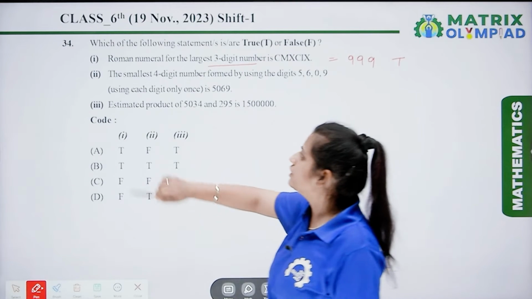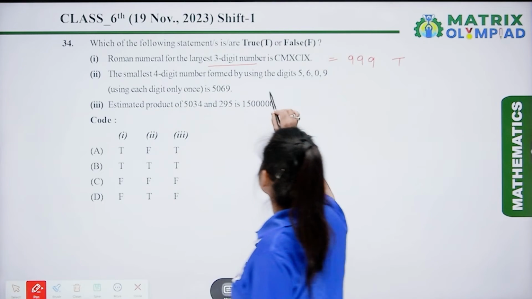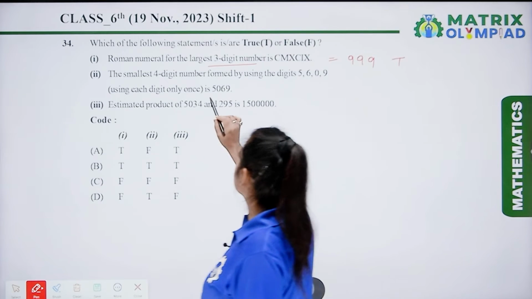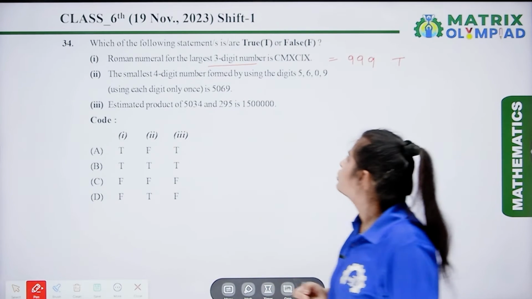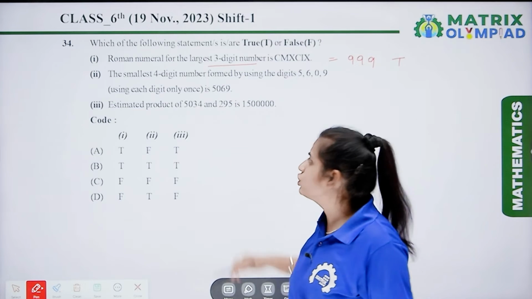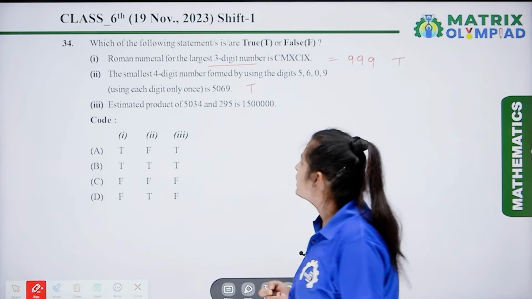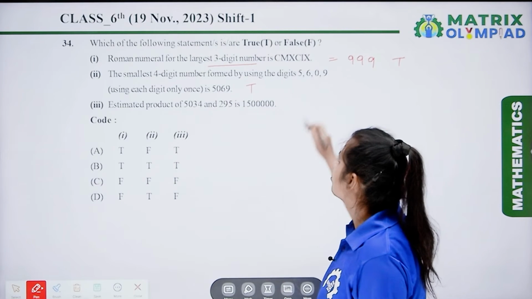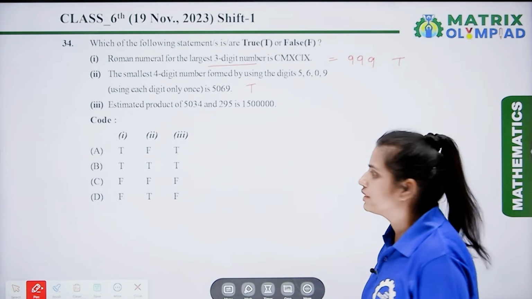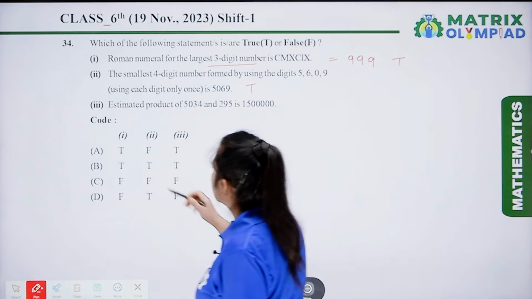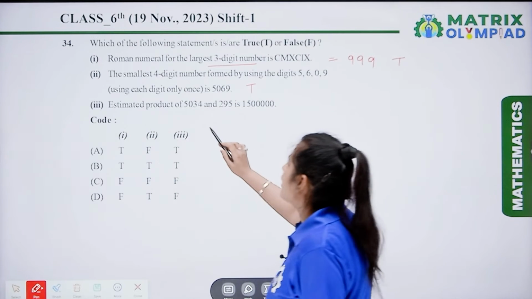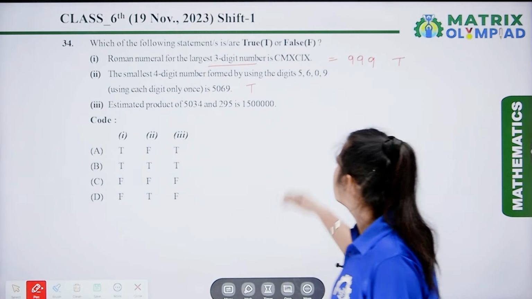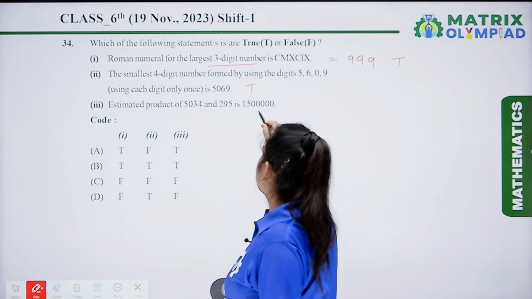The next statement is, the smallest four-digit number formed by using the digits 5, 6, 0, 9, using each digit only once, is 5069. So yes, this statement is also true. 5069 is the smallest four-digit number formed by using the given digits. Now the third one is, the estimated product of 5034 and 295 is 15 lakh.